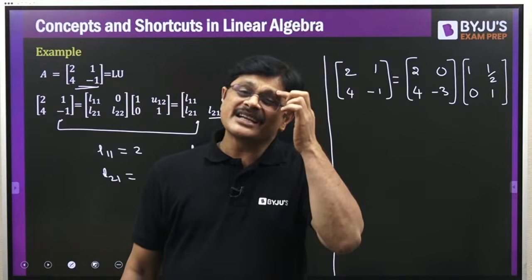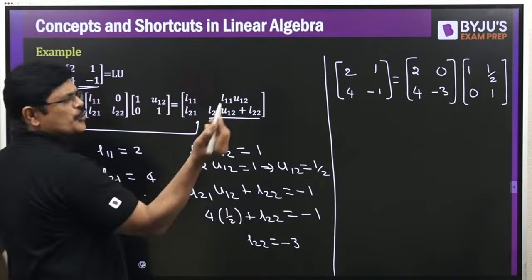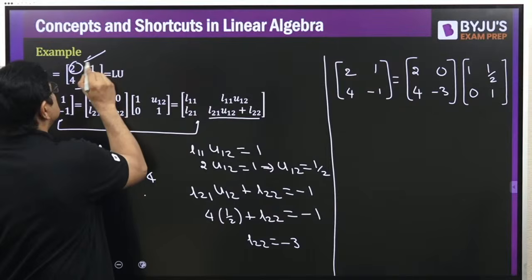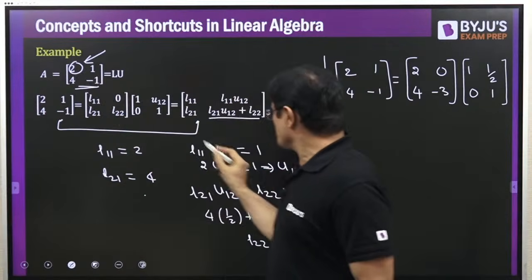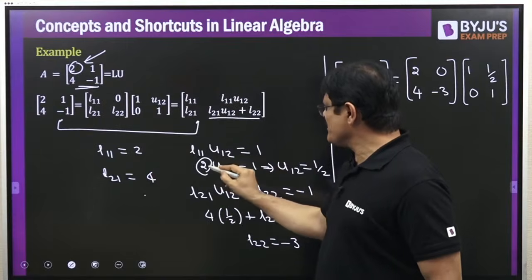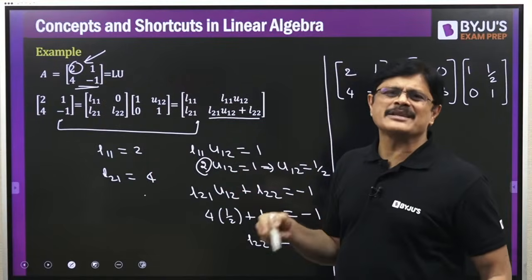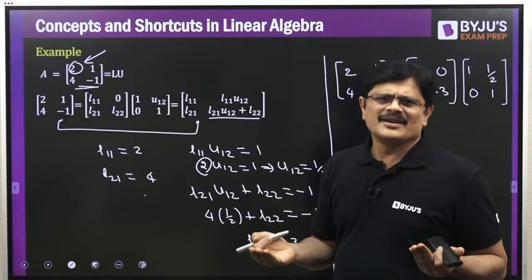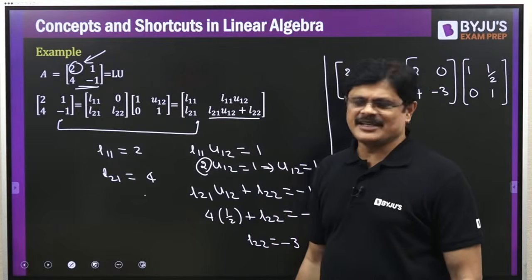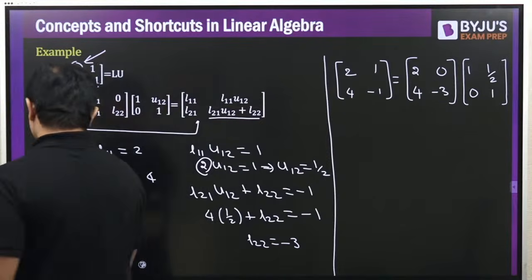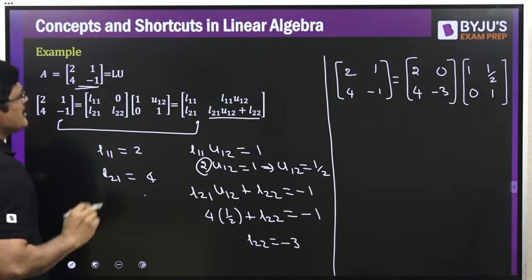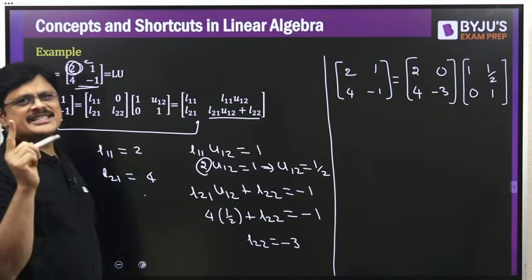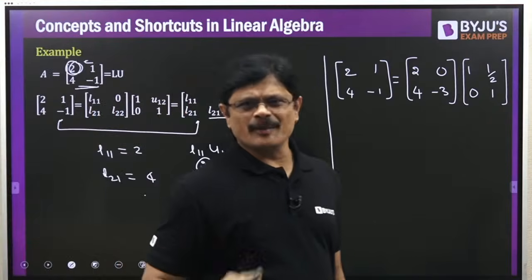Okay. So generally see this. For a 2 by 2 matrix, this element should not be 0. Why? If it is 0, you have to divide by this element. If it is 0, division by 0 happens. So that is the bad case. You can easily identify such cases, my dear friends. So generally what we do is a simple verification. For a 2 by 2 matrix, just verify whether it is 0 or not. If it is 0, it cannot be done.